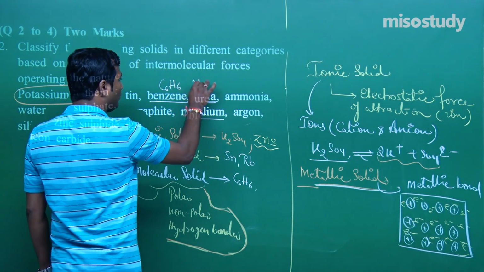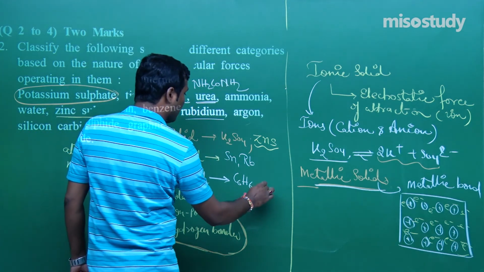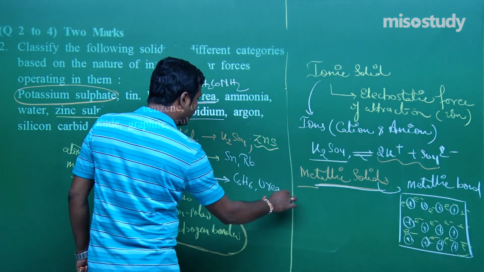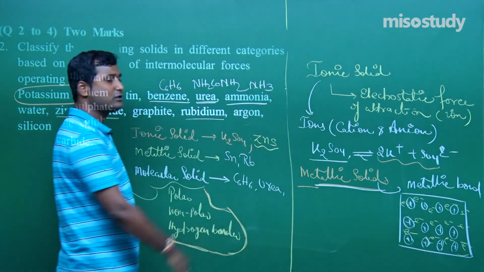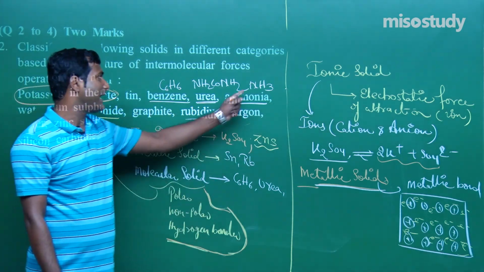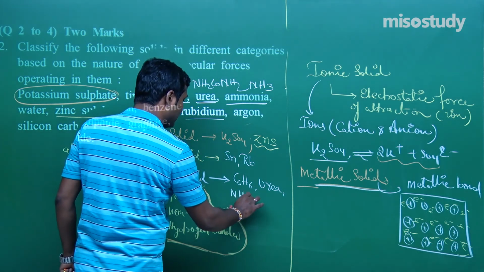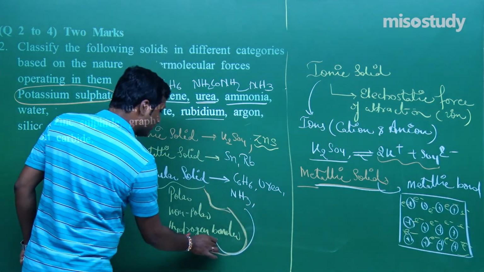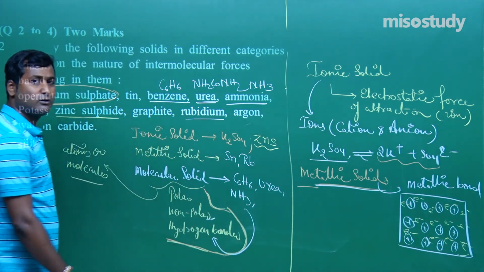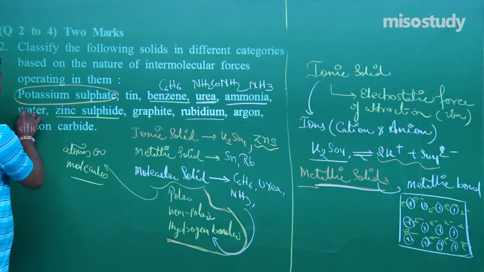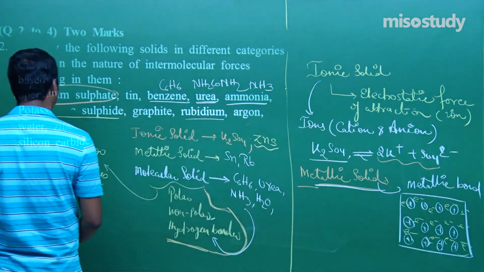Urea, as we know the formula of urea, NH2CONH2, is also a molecular solid, my friend. Ammonia, NH3, is also a molecular solid, because N is non-metal and hydrogen is also non-metal. Put here NH3, and NH3 is a hydrogen bonded solid, my friend. C6H6 is a non-polar molecular solid. These are the cases. Water is again a hydrogen bonded solid. Put here, that is a molecular solid.